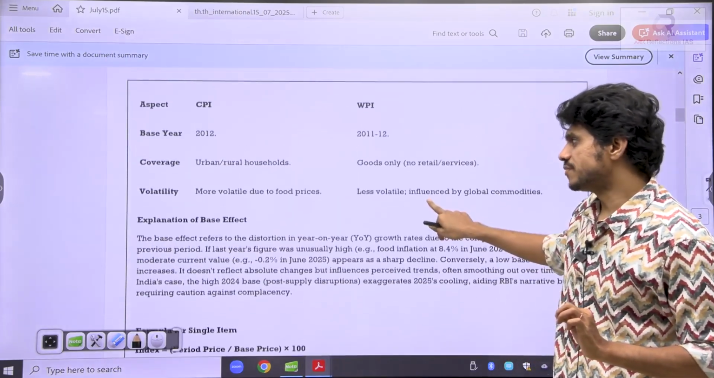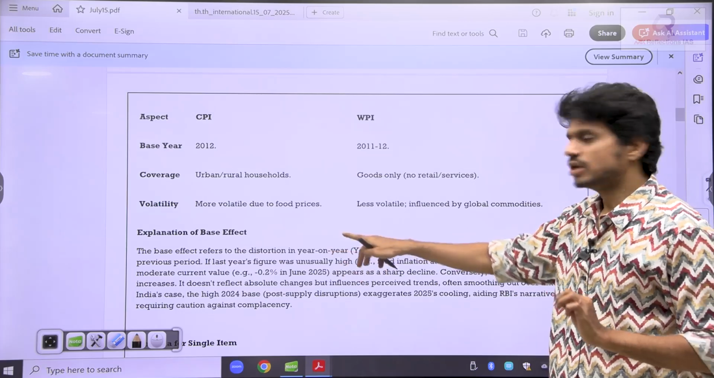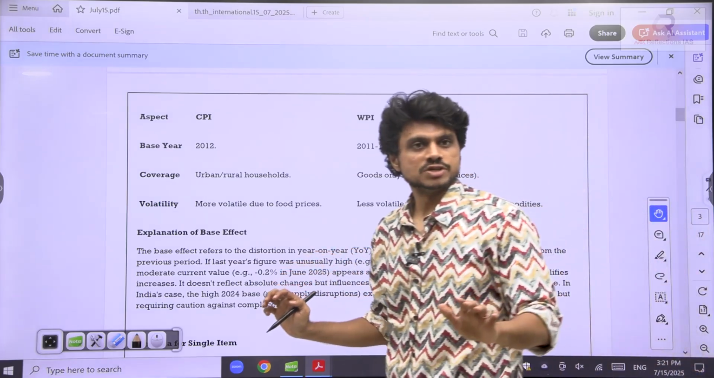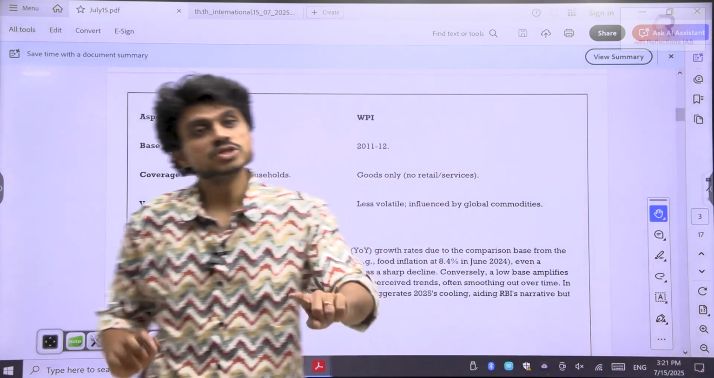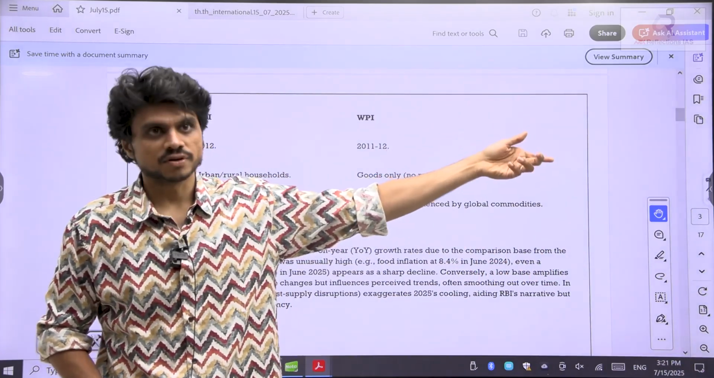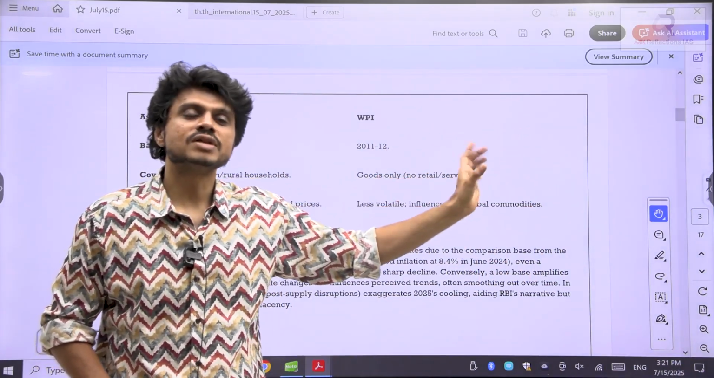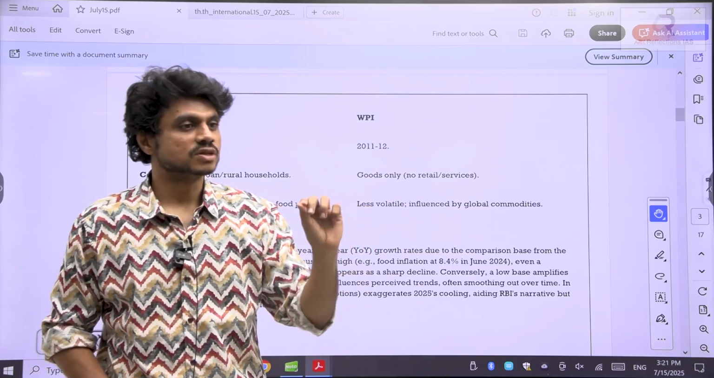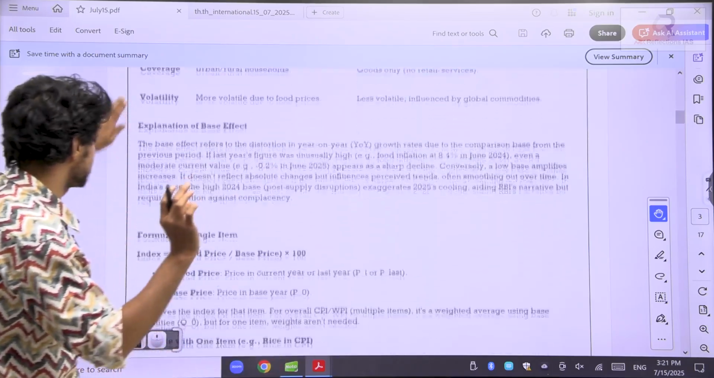So now what is the base effect? See, base effect refers to distortion. So how do I calculate the inflation? I use the reference of the previous year. In the previous year also you will calculate some kind of inflation, so you will use an index. See here I have given the example also.